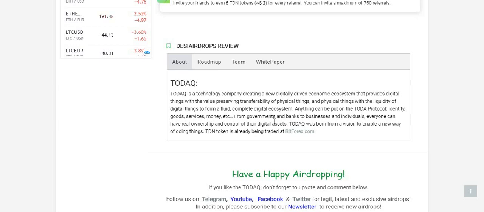TDN token is already being traded at the Bitforex exchange. So if you want to know more about Bitforex, you can go to the exchange, click here to go.